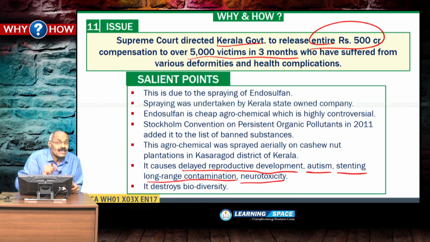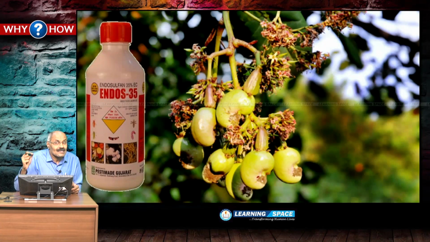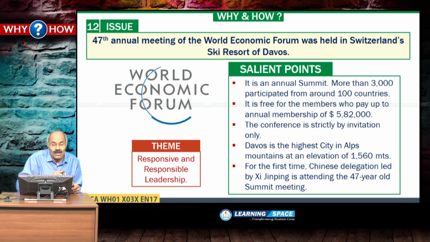And another important aspect is the Stockholm Convention on Persistent Organic Pollutants banned this in 2011. It added this to the banned substances, right. Let us look at the next one.